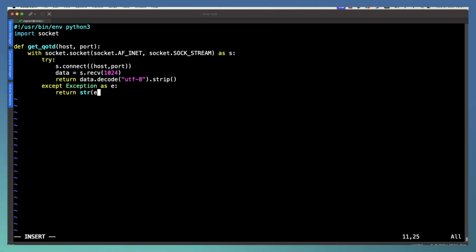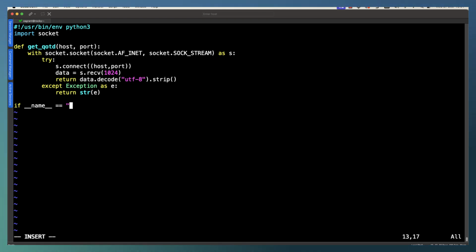Now that really is quite a simple function where we're really just looking at making our connection on IP version 4 and connecting through to our host and port. Now, to define that, we can then go through and create our main function.